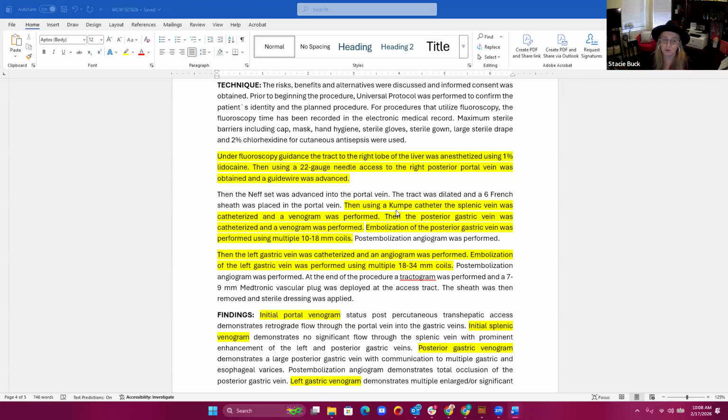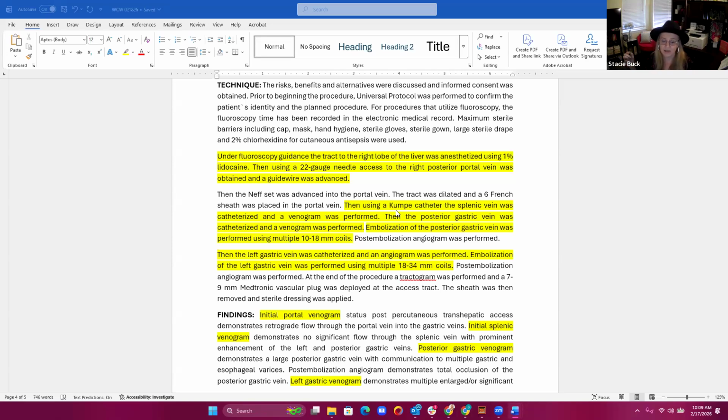Now we go down to the last paragraph here before the findings, where the left gastric vein was catheterized and an angiogram was performed. So the left gastric vein is a first order vessel. So that's going to be coded with 36011. And then again, the imaging of that vessel is going to be 75774.